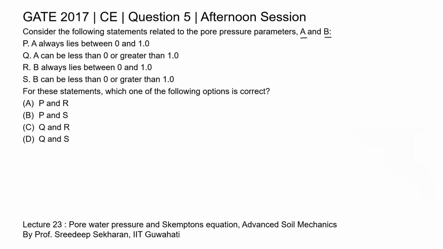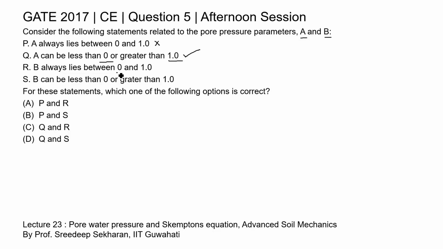Now coming to this question, statement P, A always lies between 0 and 1. No, it can be greater than 1 or it can be less than 0. So statement P becomes incorrect. Statement Q, A can be less than 0. Yes, A can be negative, or greater than 1. Yes, it can be greater than 1. So pore water pressure parameter A can be less than 0 or greater than 1. So statement Q becomes correct.